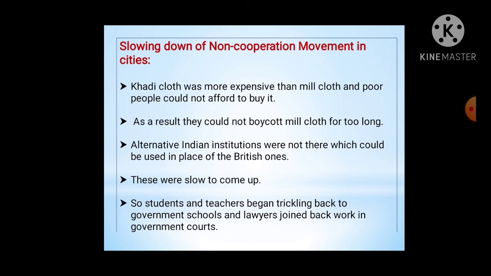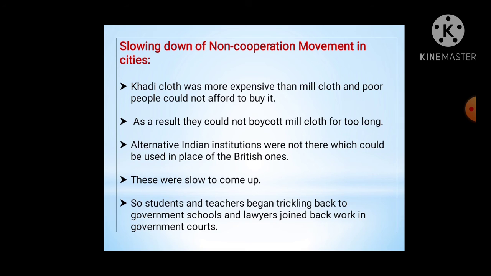Alternative Indian institutions were not there which could be used in place of British ones. Students left their colleges and schools, and teachers and lawyers left their jobs, but they did not have any alternatives. After a few days, they understood that their daily routine and basic needs were not being fulfilled once they had left their jobs, and due to that they joined their previous schools, colleges and jobs.